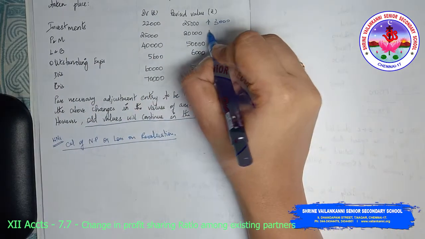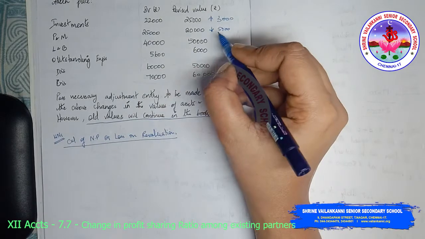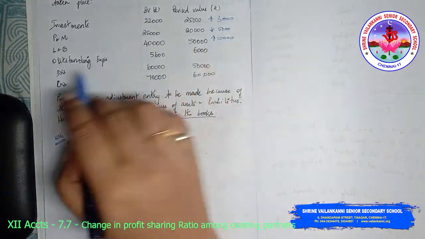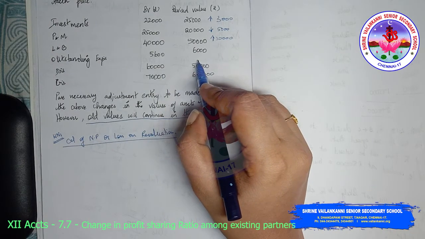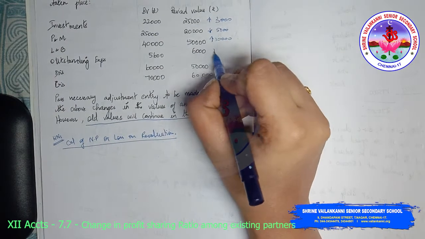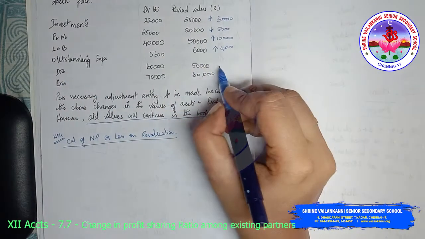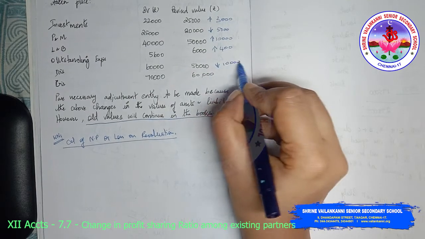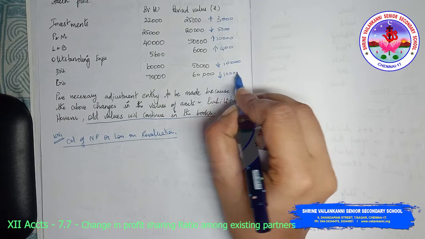Plant and machinery decreased to the extent of 5,000. Land and building increased 10,000. Outstanding expenses increased to the extent of 400. Debtors decreased to the extent of 10,000. Creditors decreased to the extent of 10,000.